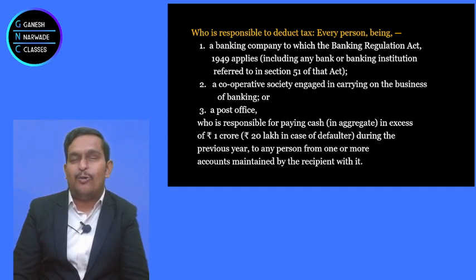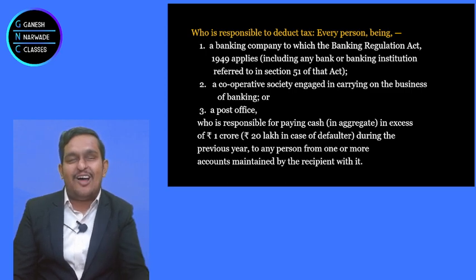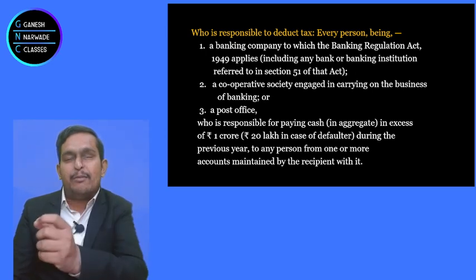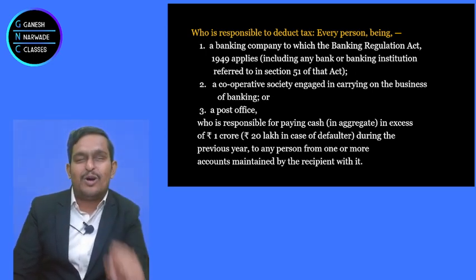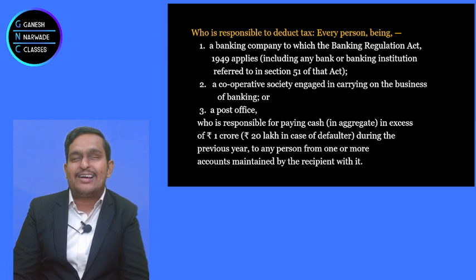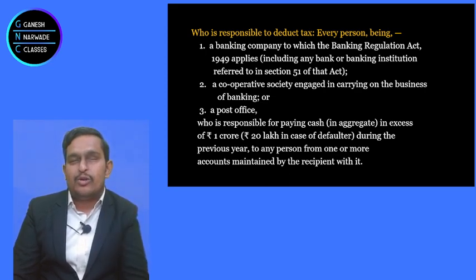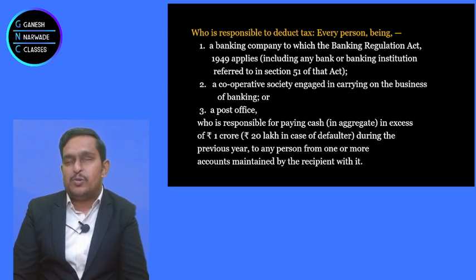Now, sir, I'll act smart. I'll withdraw some amount from this bank, some amount from that bank, some amount from third bank, some amount from fourth bank. Now what can the government do? See, all bank accounts are connected through your PAN number. So you cannot say that what will the bank do?